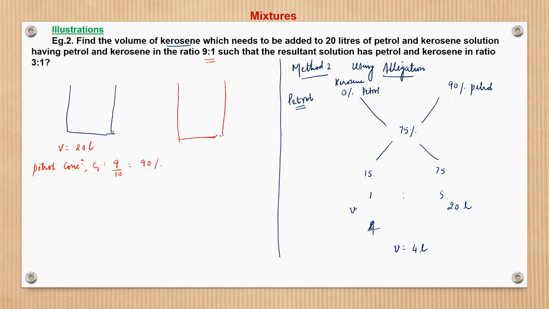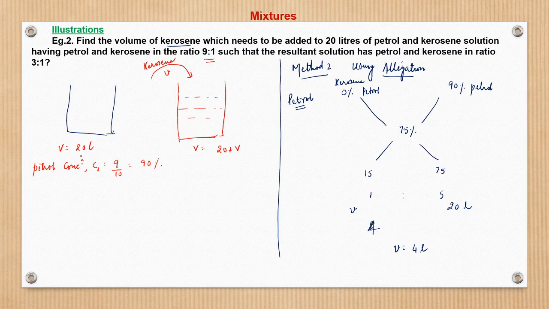We are adding something. We are adding kerosene, pure kerosene. We do not know the quantity, how much we are adding, such that the volume now becomes, let this be V, so it becomes 20 plus V. We are purely adding, we are not taking out anything.